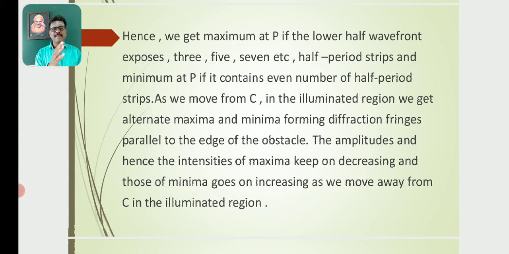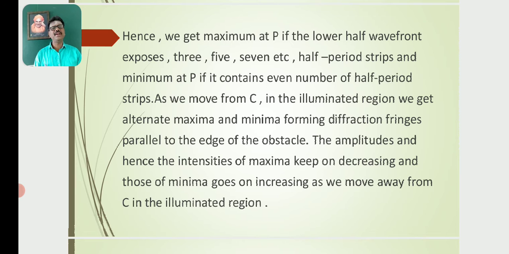What we see in the diagram is the obstacle placed in the path of a cylindrical wavefront. Half of the region on the screen is called the illuminated region, and the remaining half is called the dark region.